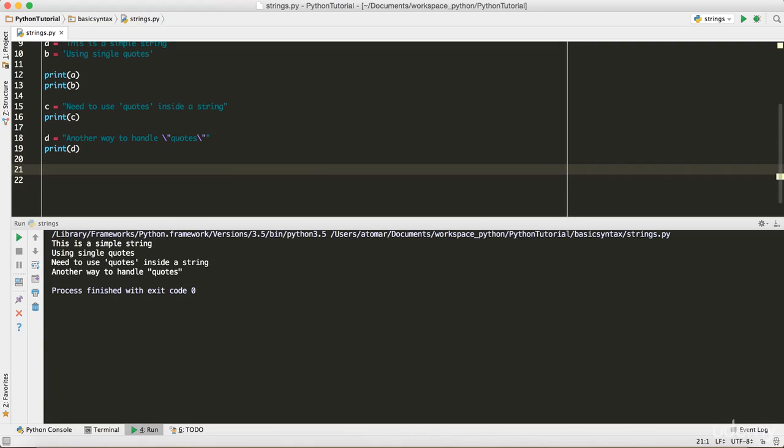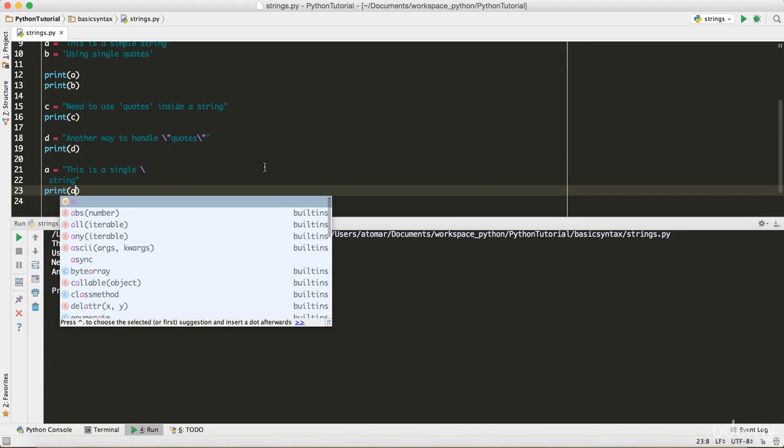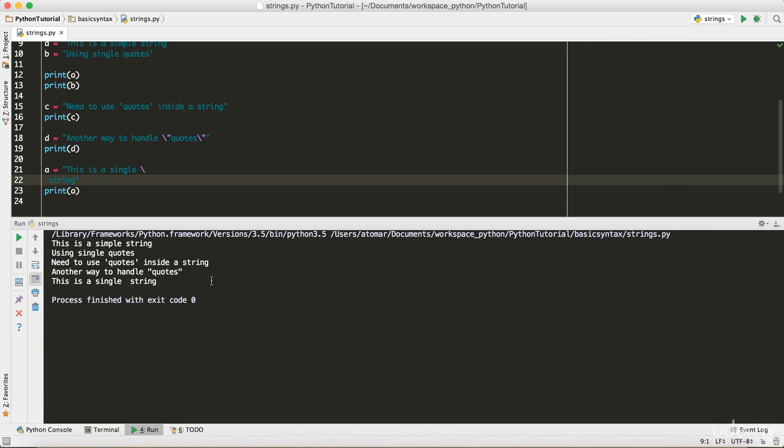So let's say you have a string called, let's type it. So this is a single string. Let's say the string is going too long and you wanted to split it in two lines. So what you can do is, you can just put a backslash here and hit enter. So let's print this A. When I print this A, it says this is a single string. So it does not treat it as two different lines or two different things. It prints it in the same line, and it treats it as one single string.